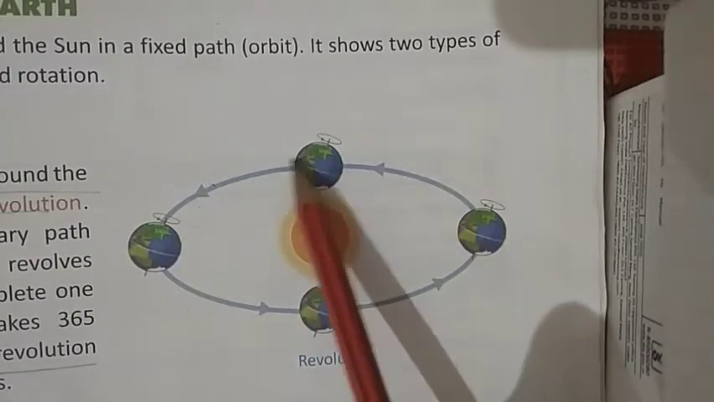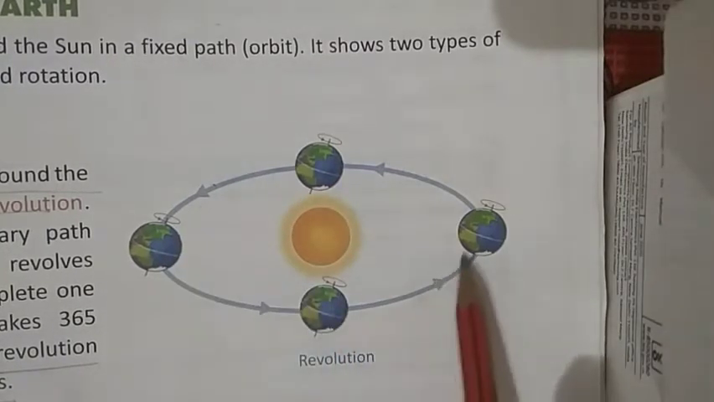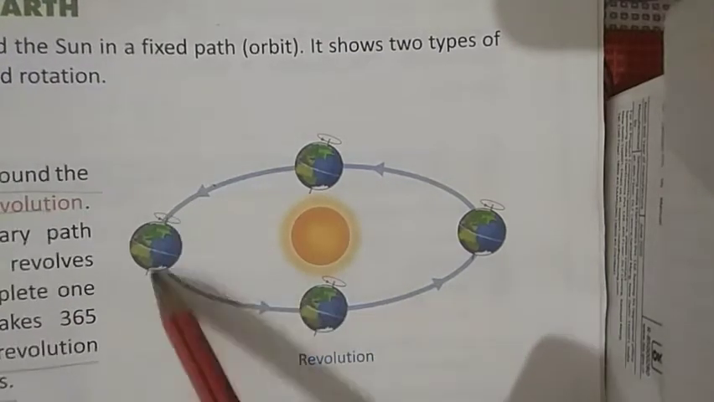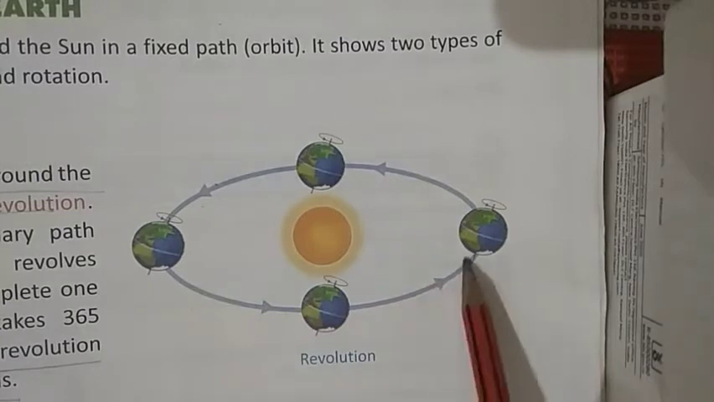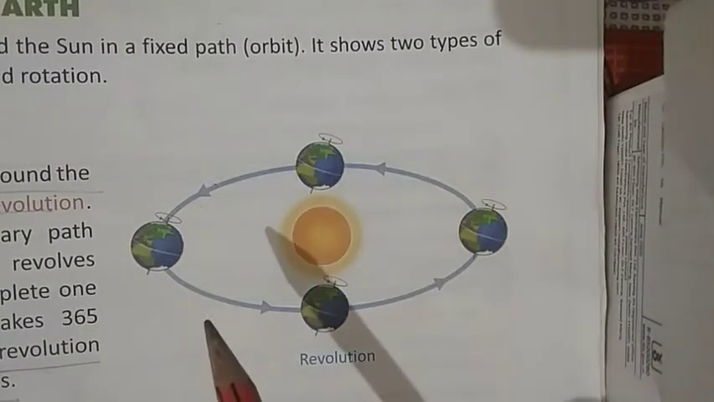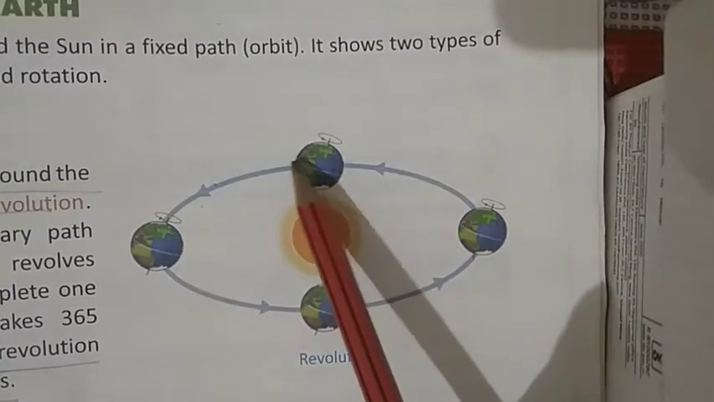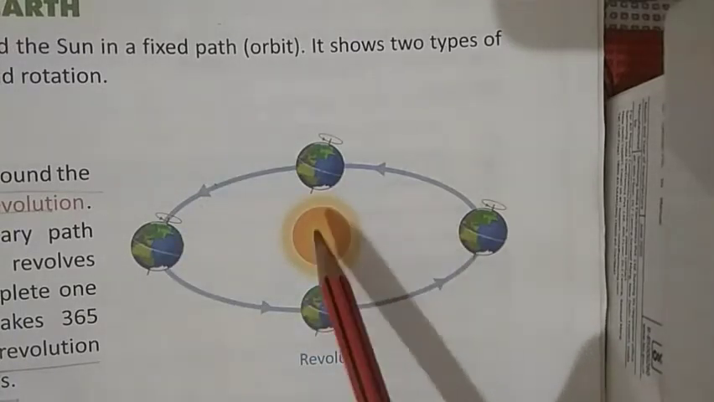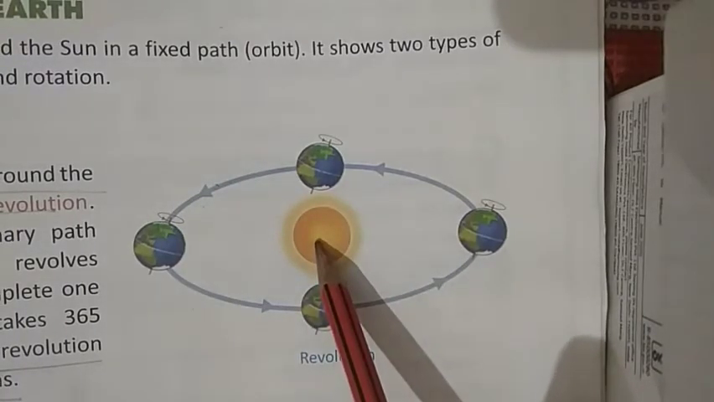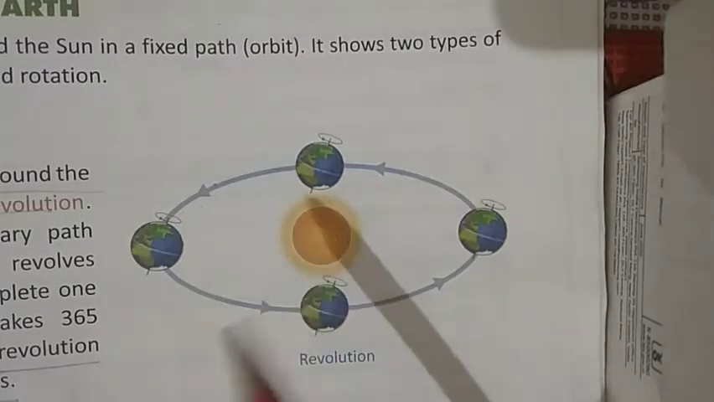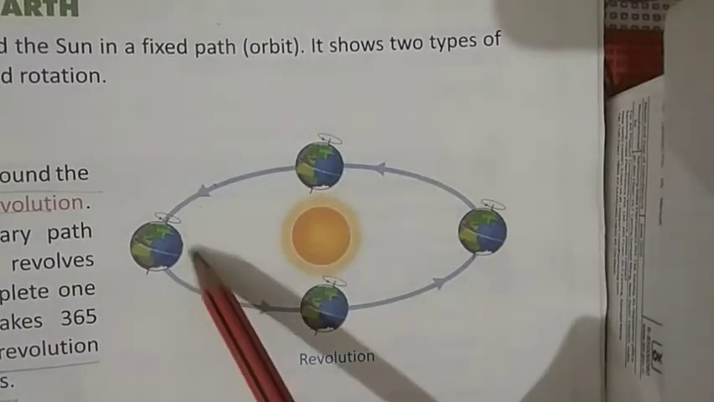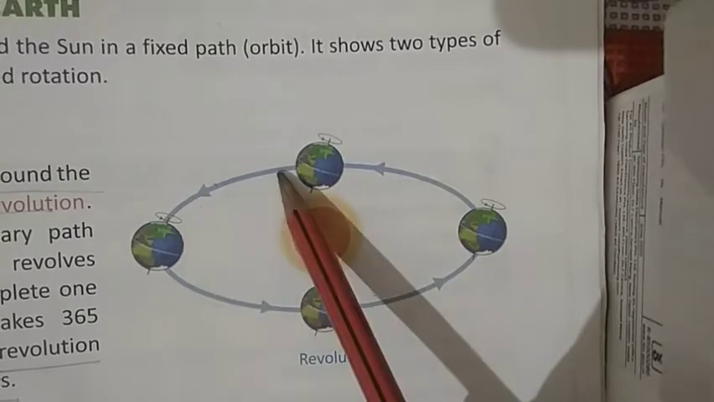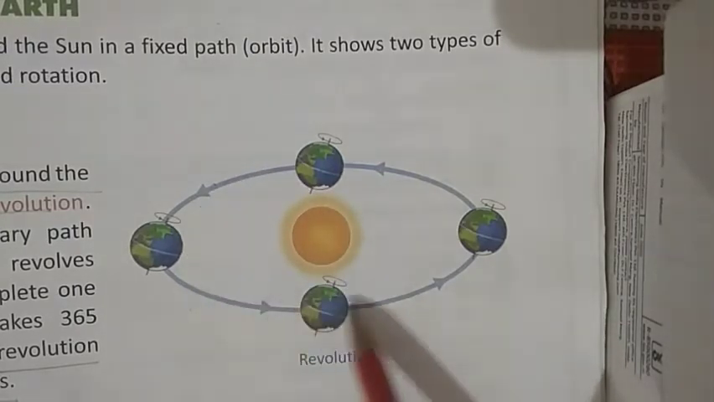Okay, this is the sun. So our planet earth is moving around the sun. But where are they moving? Not anywhere. They are moving in a particular path. This is the particular path, and this particular path is known as orbit. So when the earth moves around the sun, that is known as revolution. You will say that the movement of earth around the sun in a particular path is known as revolution.